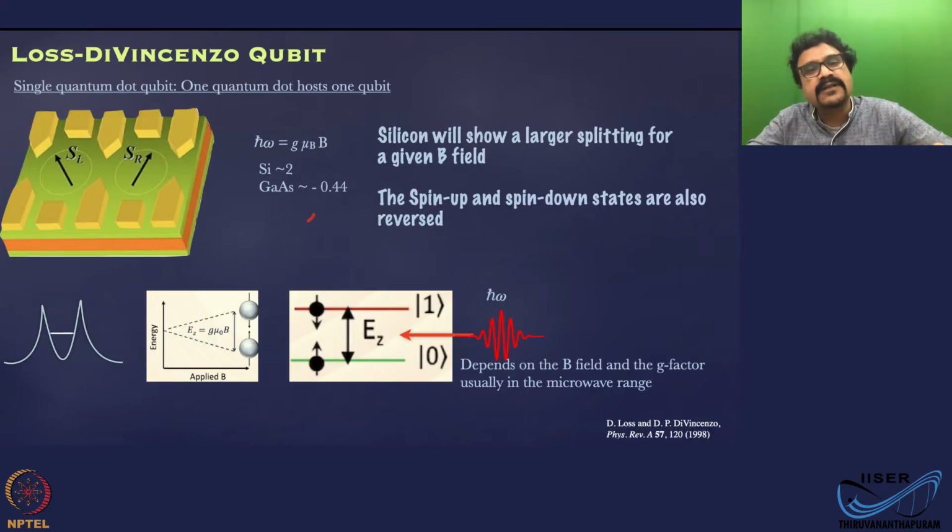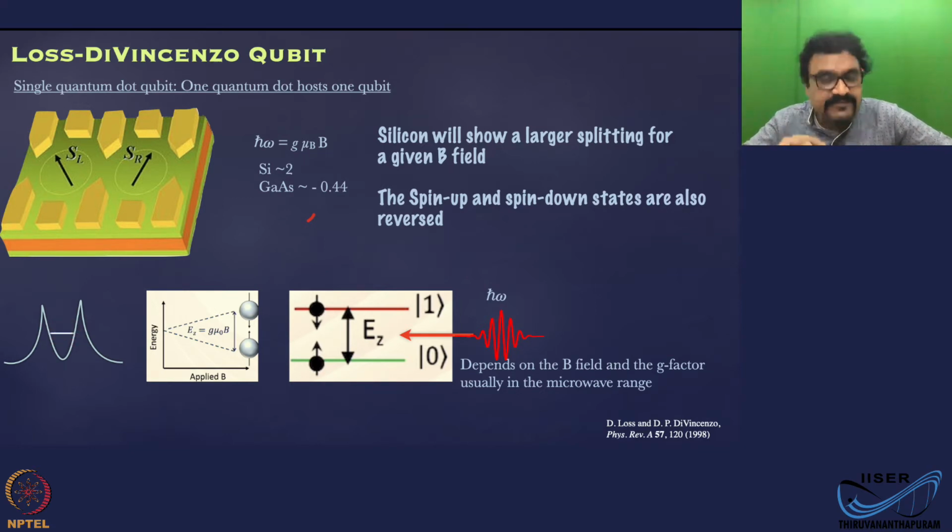Okay, now as I told, there are two different architectures. The first one is called the LD qubit, or Loss-DiVincenzo qubit. That is the initial proposal. The idea here is these are individual quantum dots hosting one electron in each, which you can represent like a simple parabolic well, with just one electron trapped.